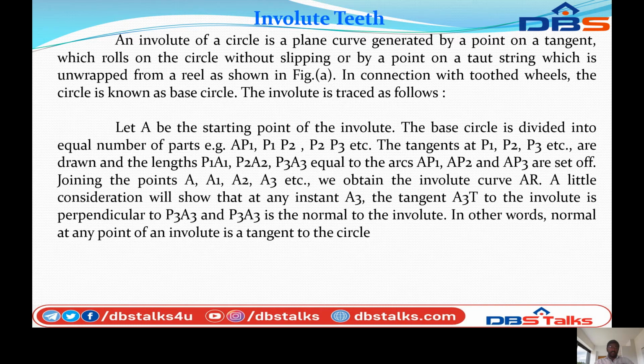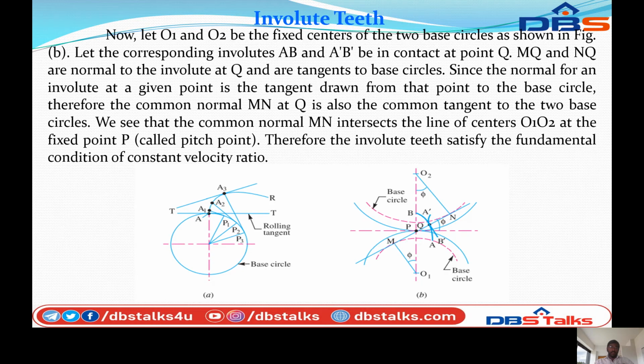Let A be the starting point, so we can see the figure. This is the base circle and the rolling tangent. The base circle can be divided into equal parts, and each part into some equal divisions: P1, P2, P3.